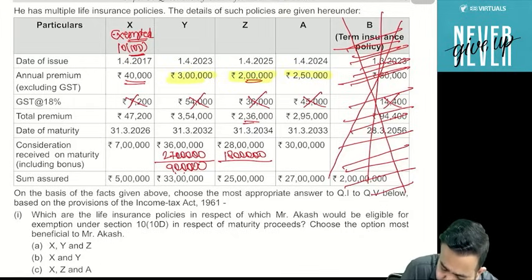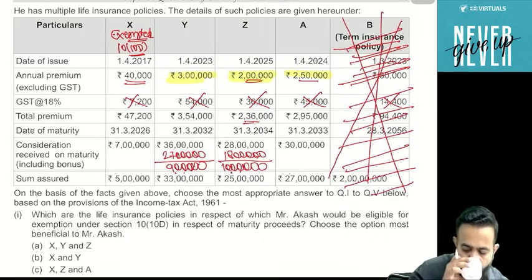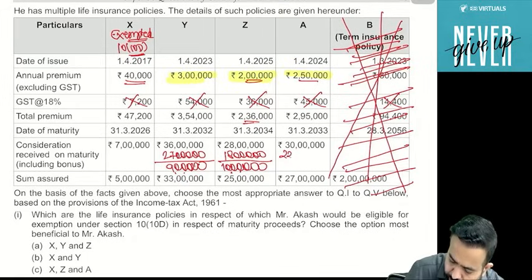So remaining is 10 lakh. And guys, last, 2,50,000 multiplied by 9 is 22,50,000. So the remaining amount is 7 lakh 50.